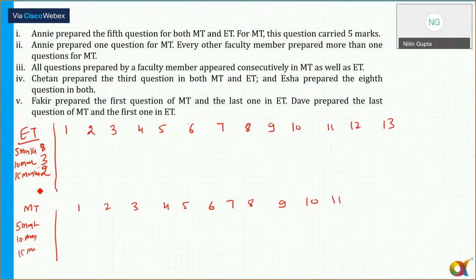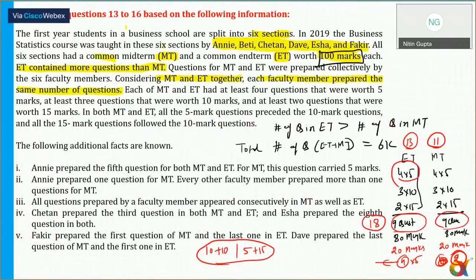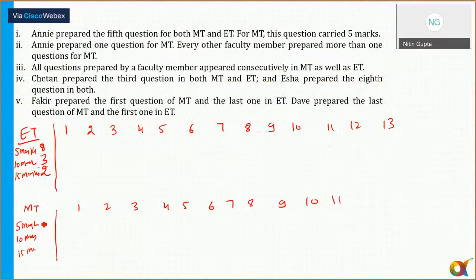For MT, the minimum is already there, and in addition 5 plus 15 or 10 plus 10. So that we'll see here. But I am writing the minimum, there were 4 questions. 4 plus 3 questions. I need 2 more, 15 or it can be 10. 1 question of 5 and 1 question of 15 marker, or 1 question of 10 and 10.